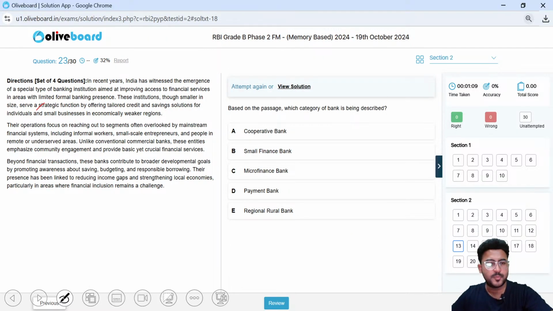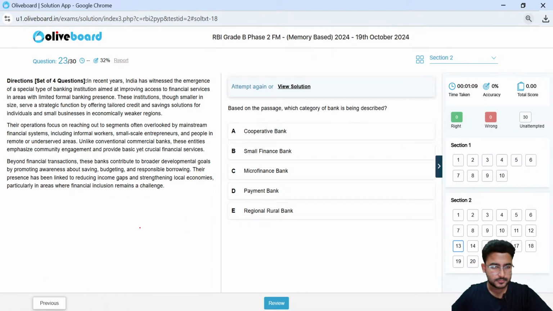So here is a new passage. Let's discuss this one. In recent years, India has witnessed emergence of a special type of banking institution aimed at providing access to financial services in areas with limited formal banking presence. So I can get keywords here: limited formal banking presence.